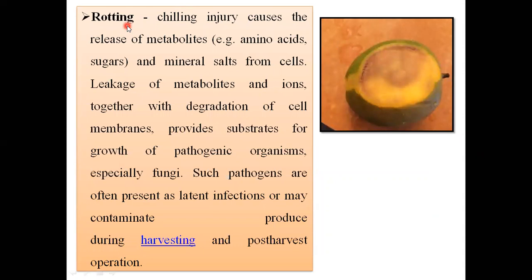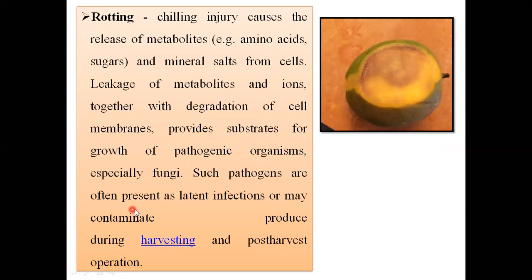Then next one is rotting. Rotting is nothing but the destruction of cells in the commodities, and this is produced by chilling injury. It causes the release of metabolites like different amino acids, sugars and mineral salts from the cells. Then leakage of metabolites and ions together leads to degradation of the cell membranes, and it provides the substrates for the growth of pathogenic organisms like fungi.